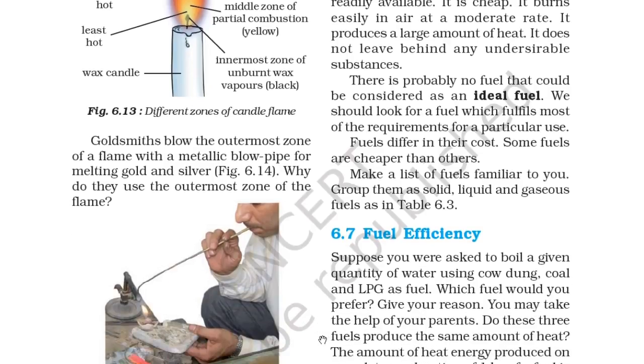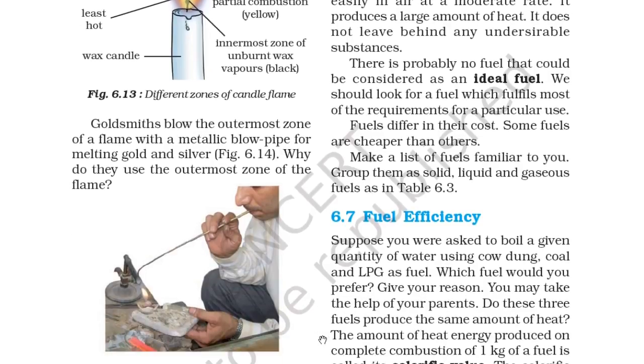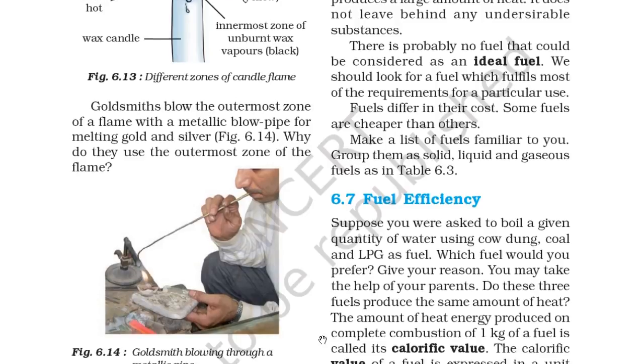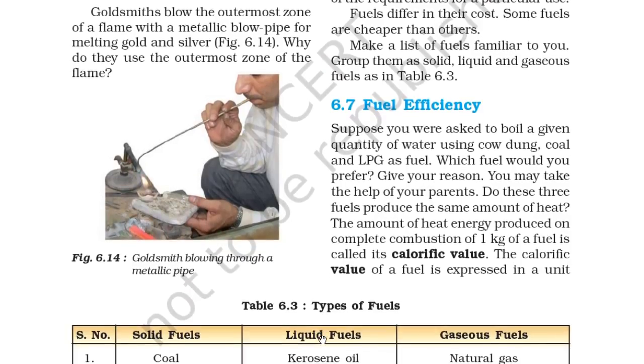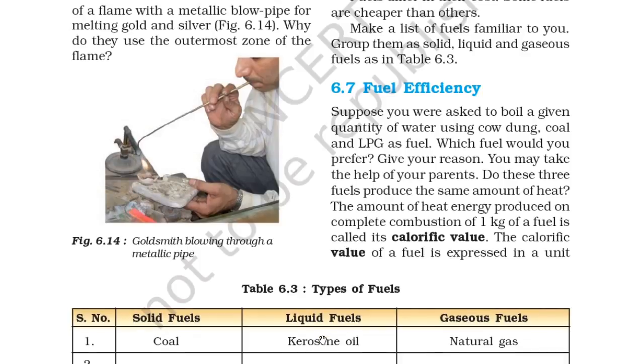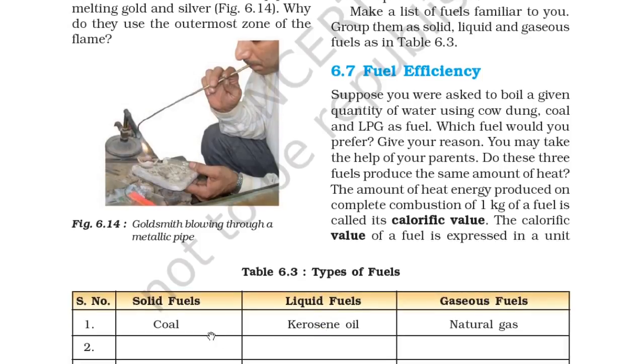There is probably no fuel that could be considered an ideal fuel. We should look for a fuel which fulfills most of our requirements for a particular use. Fuels differ in their cost. Some fuels are cheaper than others. We know that. Make a list of the fuels familiar to you. Group them as solid, liquid, gas in table 6.3. You can see here solid fuel, coal; liquid, kerosene; and gaseous, natural gas. So you can write more.